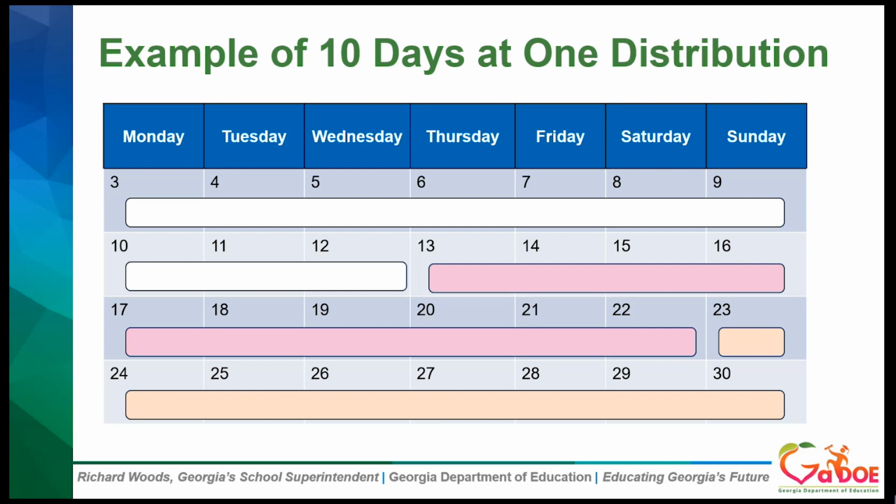In addition, if you desire to serve 10 days of meals at one time, this could mean that meals would be distributed on different days each week. So if you wanted to cover all the days over the summer, it'll be extremely important that the communication plan for the community clearly describes when meals will be distributed. Because of the confusion that could result in meal distribution on different days each week, we really encourage you to consider no more than 7 days at one time. The SFA's plan for how to communicate with the community must be included as part of those non-congregate assurances.